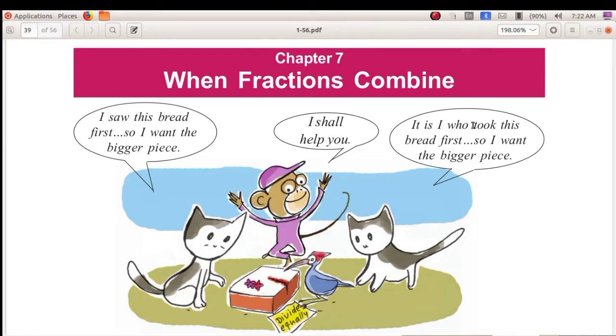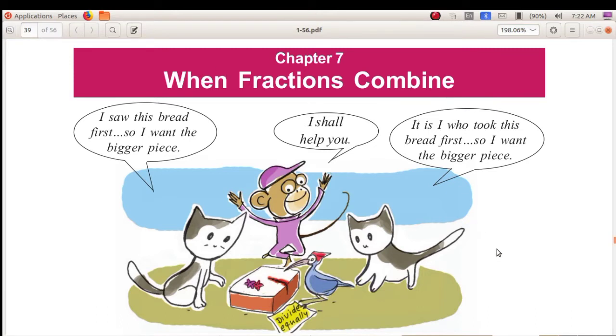So, in the next week, you already know that we are going to start our second terminal, that is Christmas examination. So, your portions are chapter 7 and chapter 8. Through this class, we are going to revise the chapters. Okay. First one is chapter 7, when fractions combine.